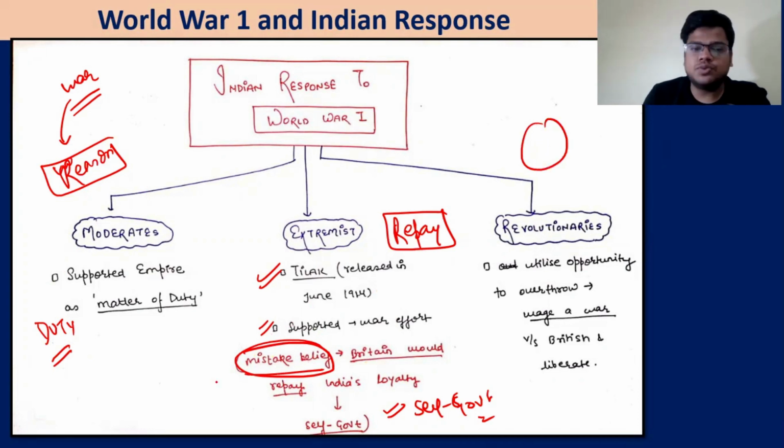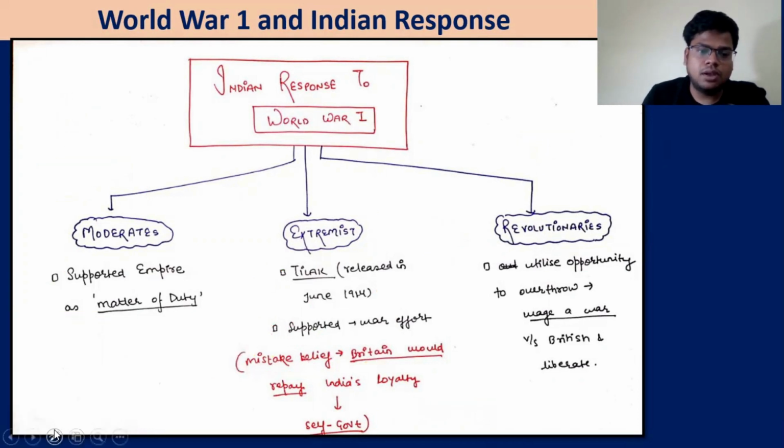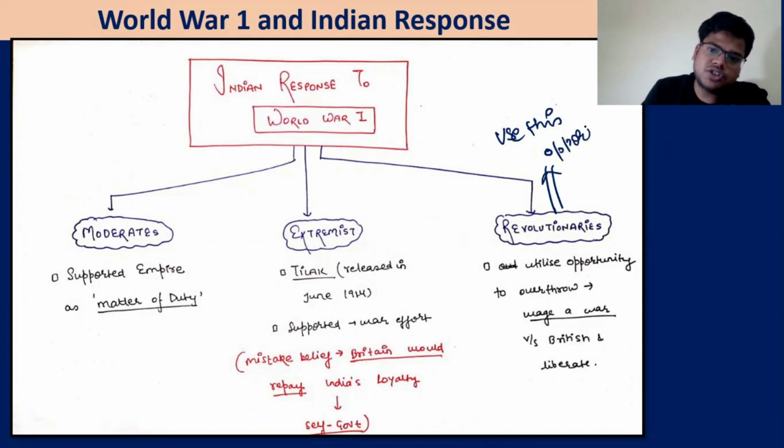Now the revolutionaries will be very, very angry. The revolutionaries will say, use this opportunity. At this time, strike the iron when it is hot. At this time, the British are very weak.